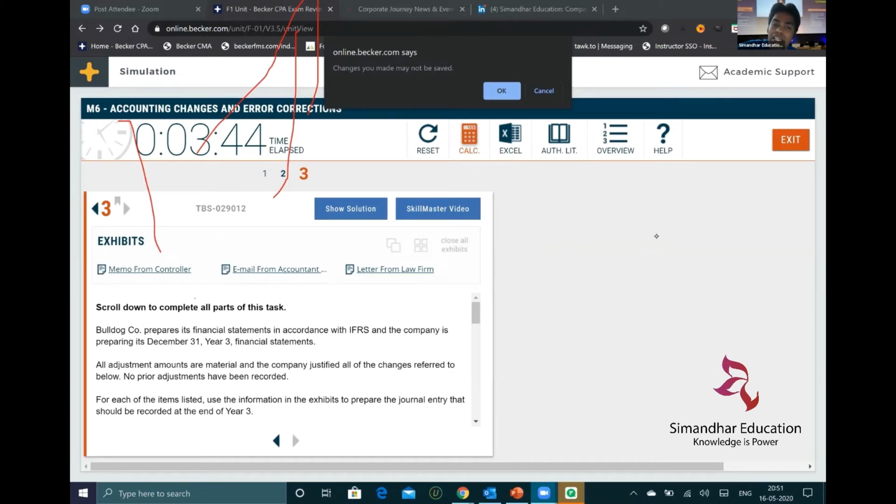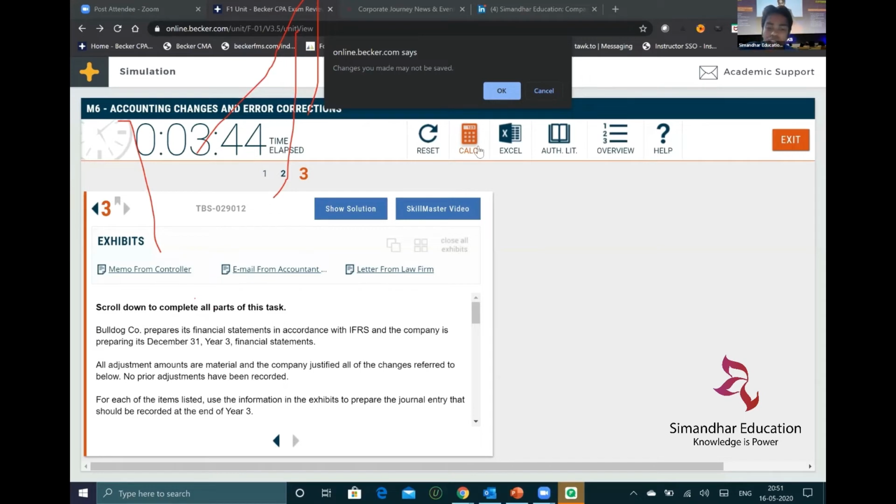CPA versus ACCA, again I don't want to compare anything on ACCA and CPA, but just opportunities-wise in India, I find CPA opportunities more. I see more hirings for US CPA than ACCA. That's the only thing. Do we have live classes of Simandhar online? Yes, we do have. So you don't need to worry on the classes front. I've already explained that. How much preparation time is required for 2 papers? 4 months. Overall around 10 months is what we are taking for the US CPA qualification.